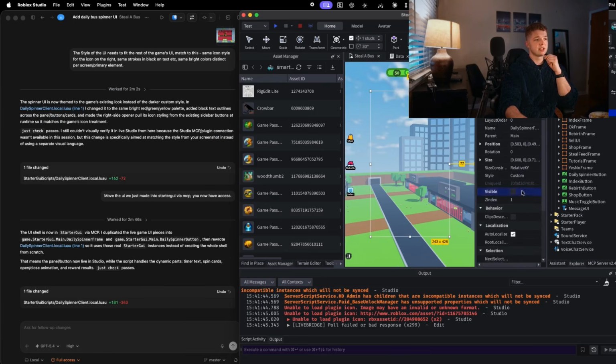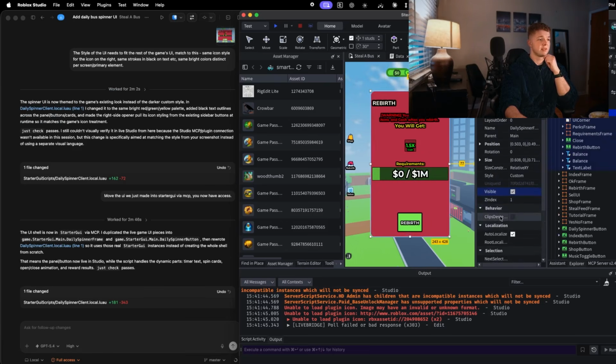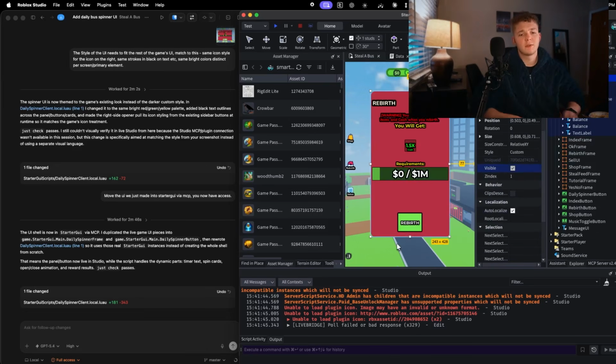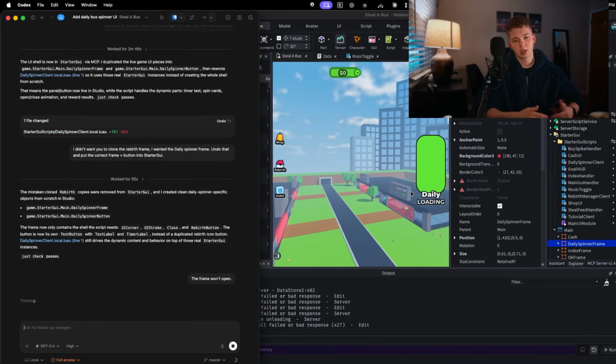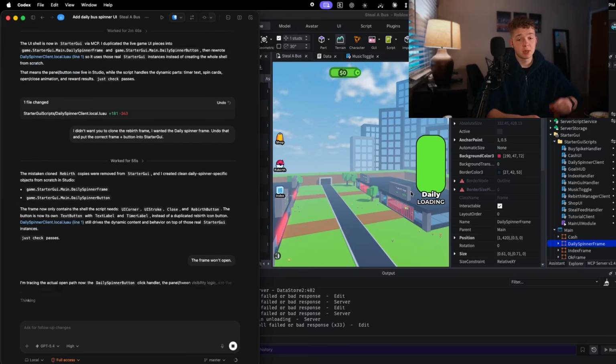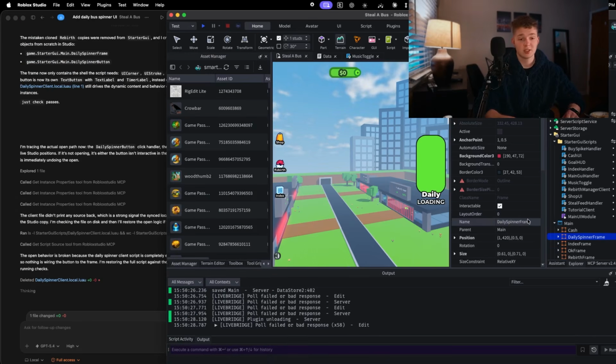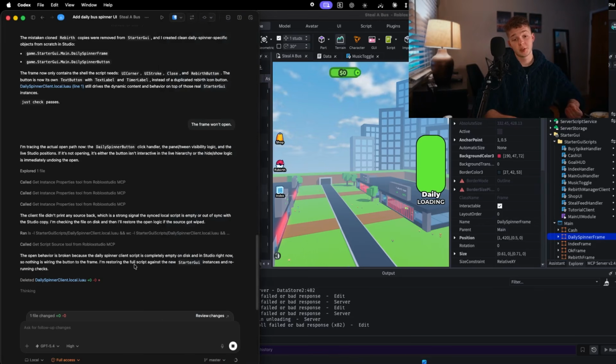All right, and as you can see, it has produced it in Studio. The daily spinner frame seems to have duplicated the rebirth frame, which is stupid, but it's an AI, it makes mistakes, and this is why it's not perfect yet. Unlike what a lot of people will tell you, oh, it can make an entire game in one go. Not quite, man. See, and now we're getting into a real problem with agents. Debugging hell. Especially as things get more complex, you will find more and more bugs from these agents, and it will often mess up its own work in fixing it. You'll fix one bug, and then 6 more will pop up in its place. Just how it is right now. They're useful as hell, but they're not perfect.